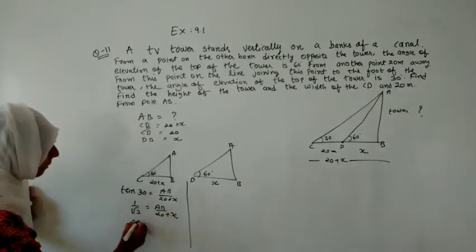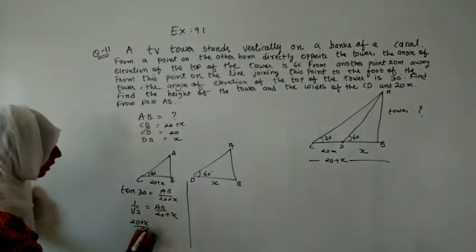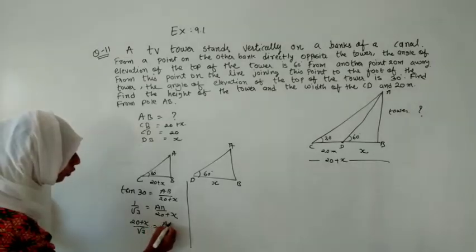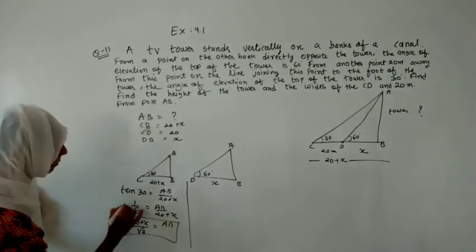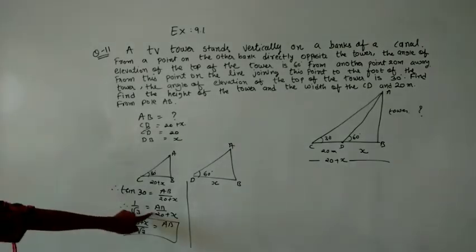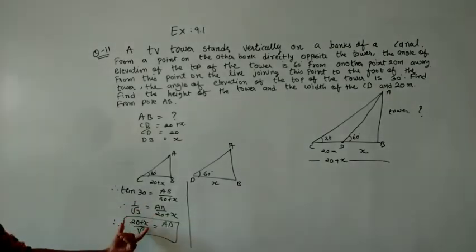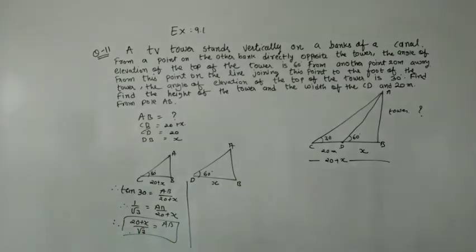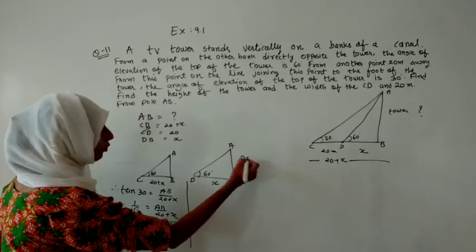Let us take 20 plus x over there, and under root 3 down will remain the same, since we are finding the value of AB. Keep it highlighted. Wherever it will be useful to us, we will use it. We just take these over here and it will become 20 plus x by under root 3. Now we again have to find this AB, no?